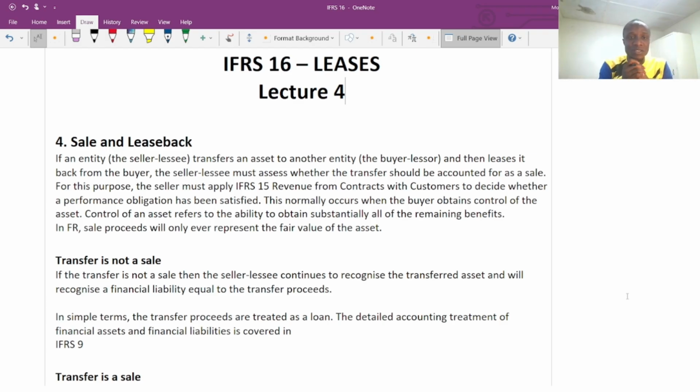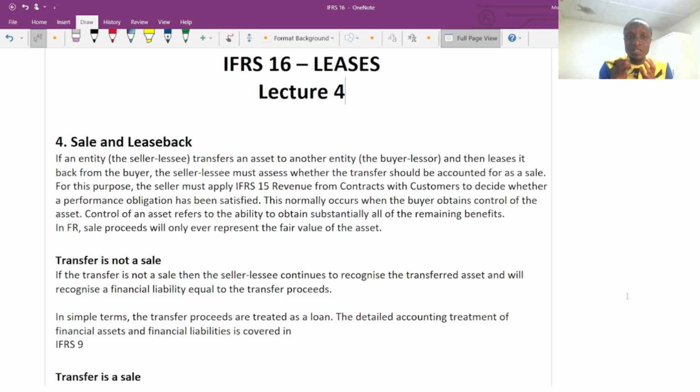In financial reporting, sales proceeds will only ever represent the fair value of the asset. Very important point. When we are talking about the sales proceeds, it means the fair value of the asset that will be given in the question. So when fair value is given in the question, we need to know that this is the sales proceeds. This is the cash that we are going to receive as a result of the sale that we are going to make to the buyer. This is the concept that you need to understand.